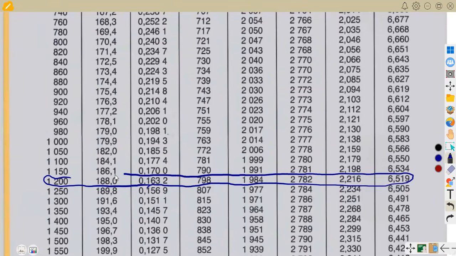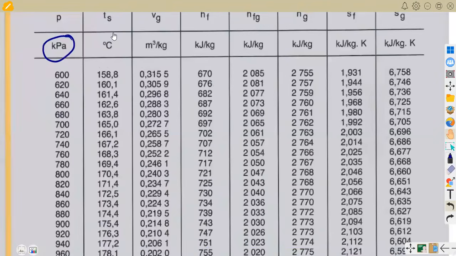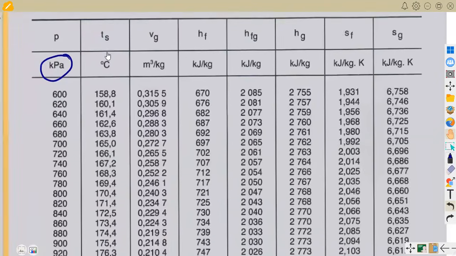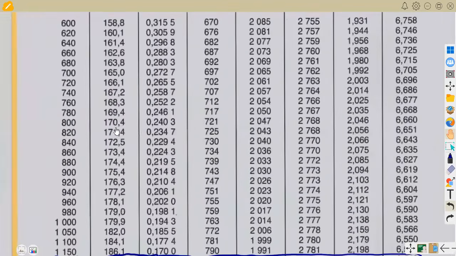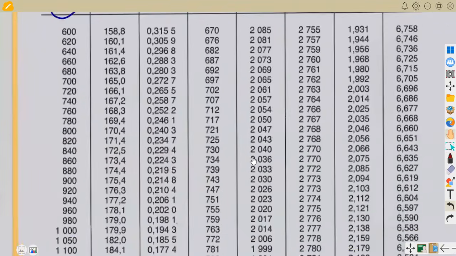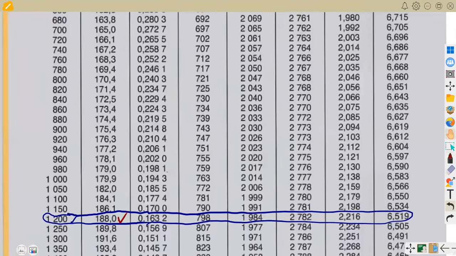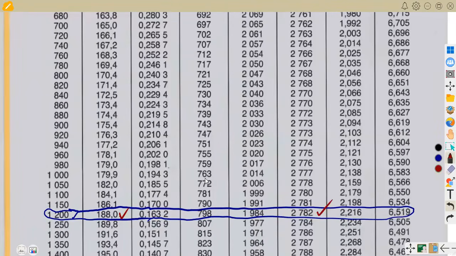So there, what are we given? It is the pressure. So we use the pressure. Remember, we need what there? We said we need the temperature, which is TS, our saturated temperature. TS at 1,200 is this one, which is 188. We also need Hg there. If you check here, we've got Hg down across this column. We are going to need Hg there, which is going to correspond at 2,278 kilojoule per kg. So these are the values that we are going to take.